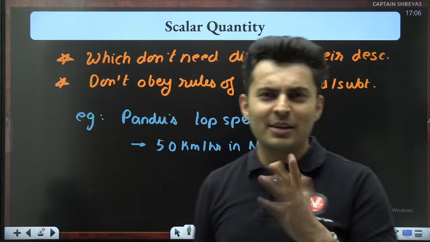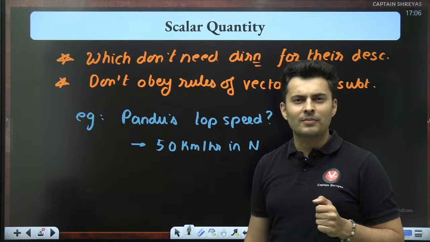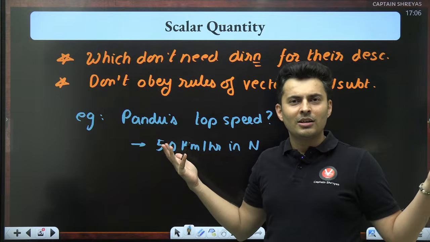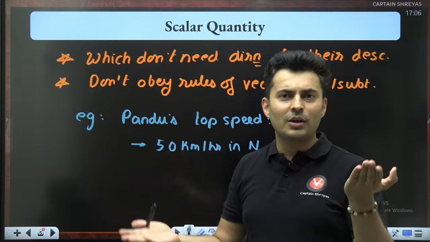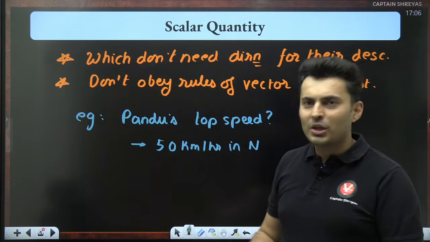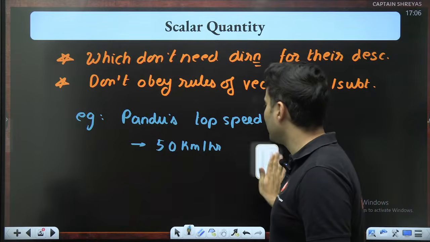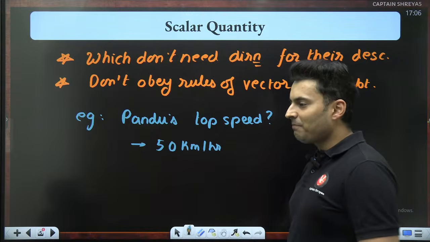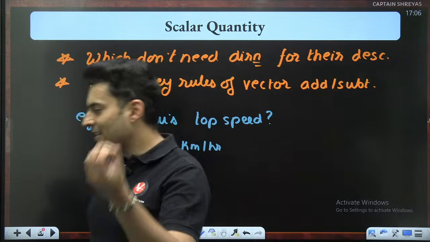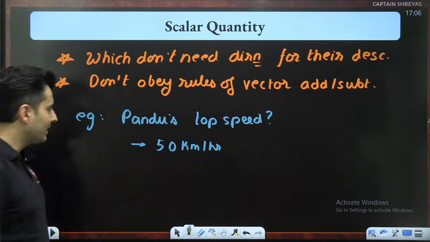Why is Pandu saying 50 kilometers per hour in the north direction? What is so special about north? If you can travel 50 kilometers per hour in the north, you can go in east, west, southeast, anywhere. So this north has no meaning over there. So guys, Pandu's top speed is a scalar quantity. Agree with this?